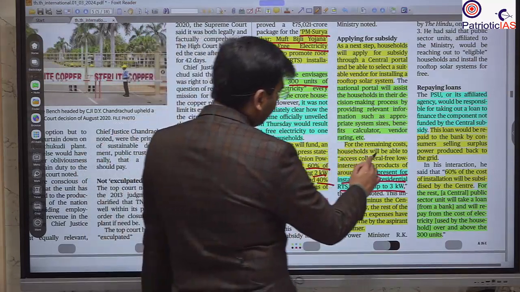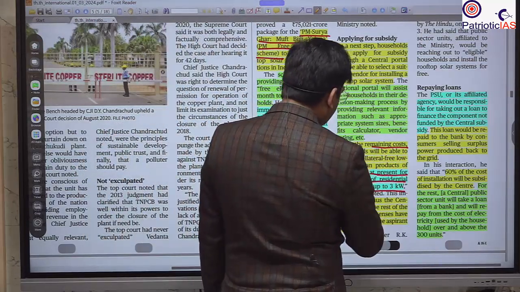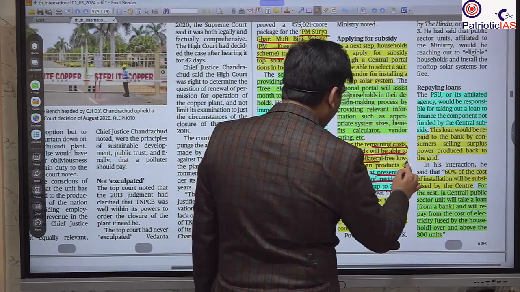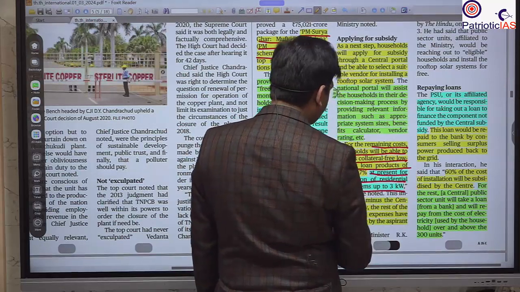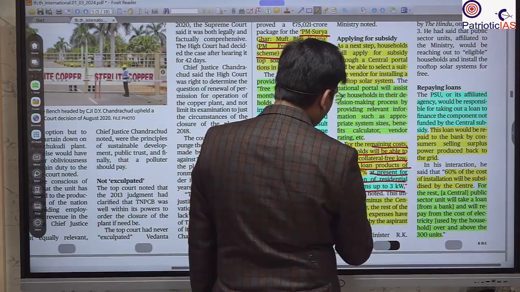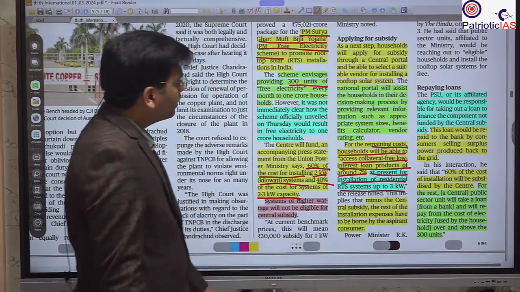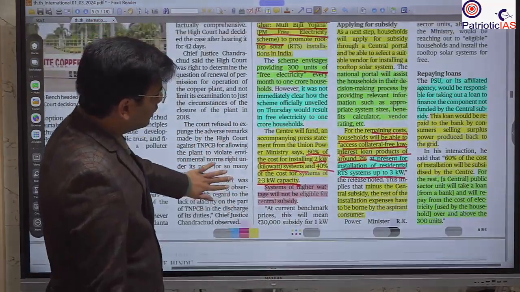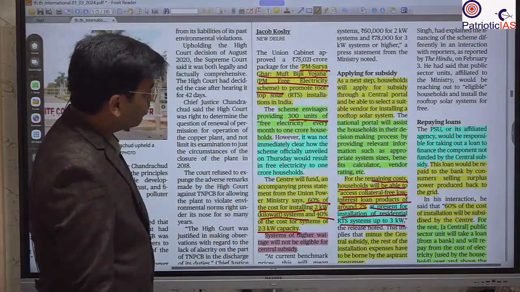Okay, and here the government is providing households with a collateral-free, low-cost, low-interest-rate loan. So you should understand how this project is going to be implemented.